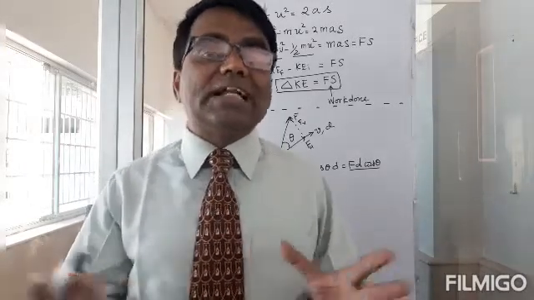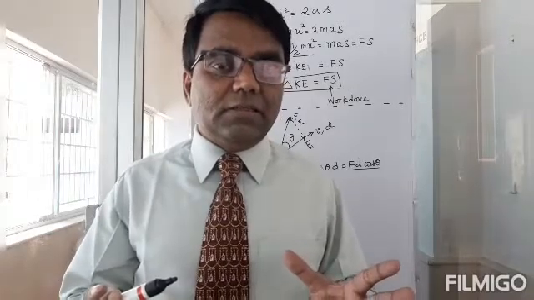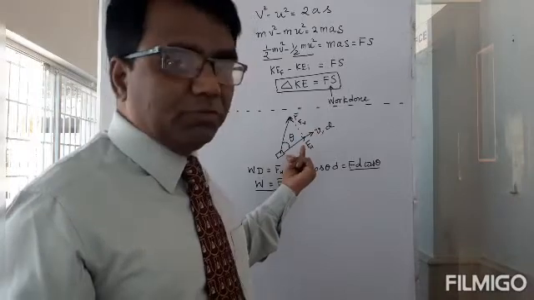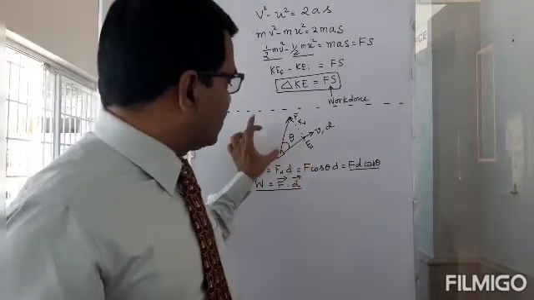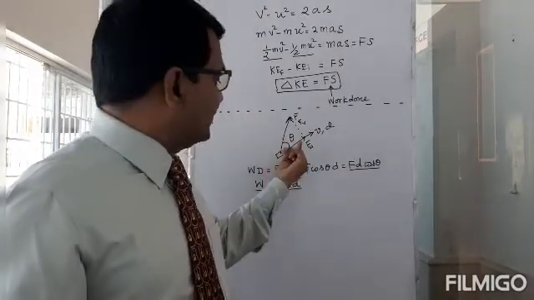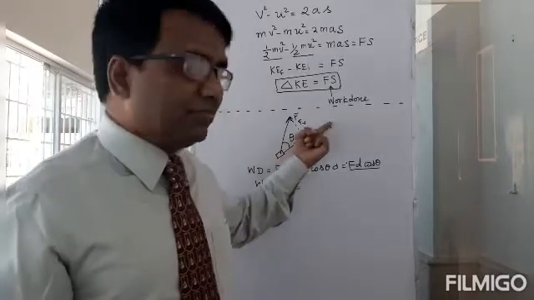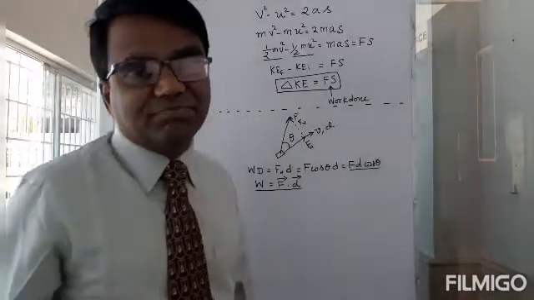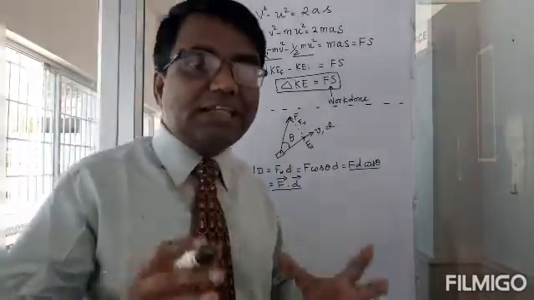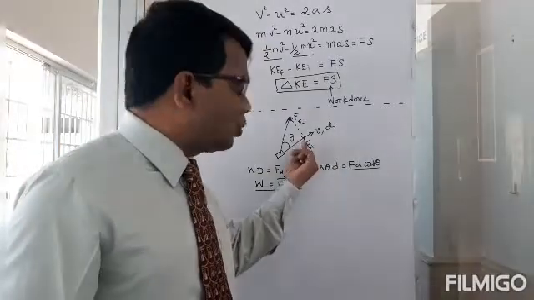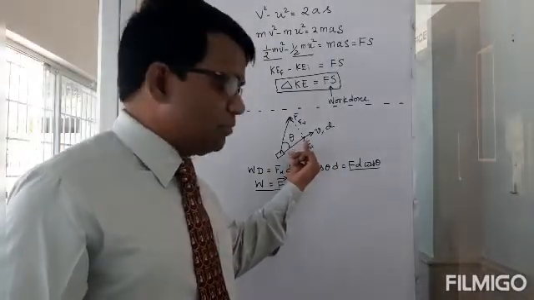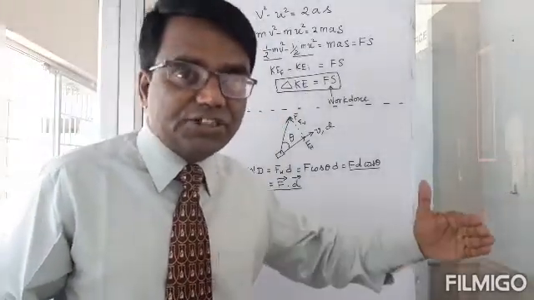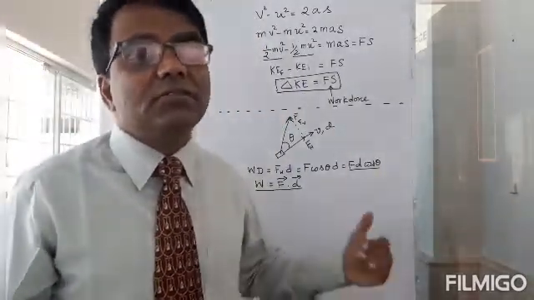And when a force acts on a body at an angle to the direction of motion, it's going to have both a horizontal component and a vertical component. This horizontal component will change the speed, and this vertical component will change the direction. But when you calculate the work done, you would be concerned only about the component that changes the speed of the body, because only when speed changes can the kinetic energy change.